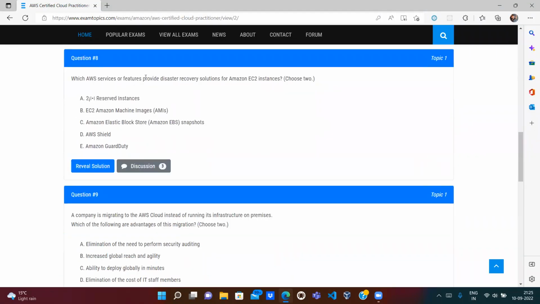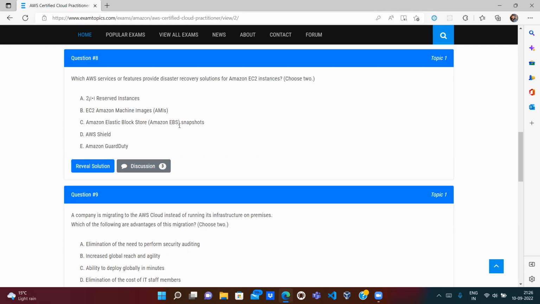Question number 8. Which AWS service or feature provides a disaster recovery solution for Amazon EC2 instances? So which feature provides disaster recovery for EC2 instances? We need to choose two. Reserved instances, totally wrong, because reserved instances are just to save our cost. AMIs, okay, leave that. EBS snapshots, so snapshot looks correct because if we